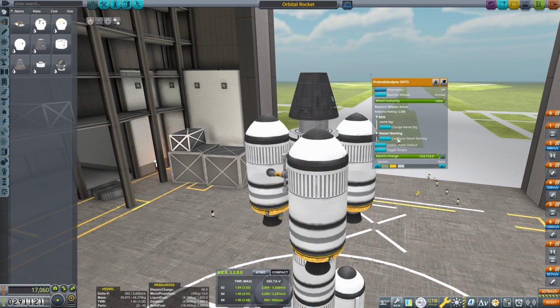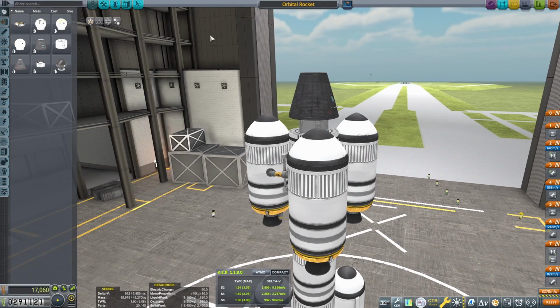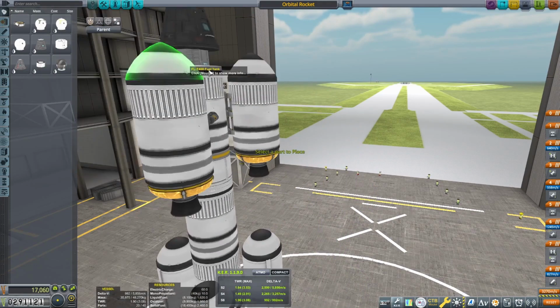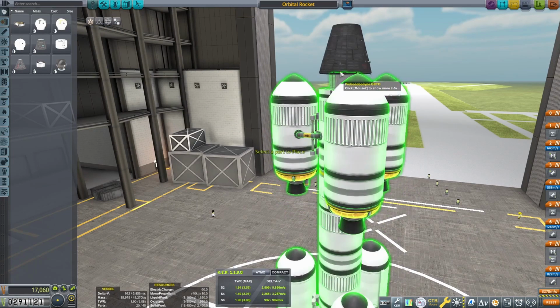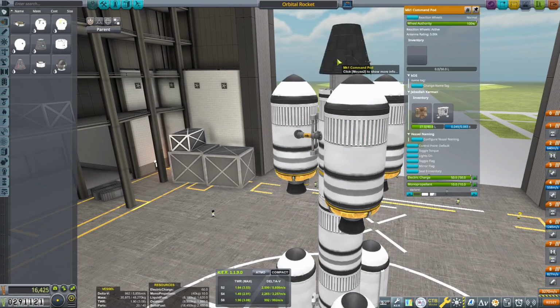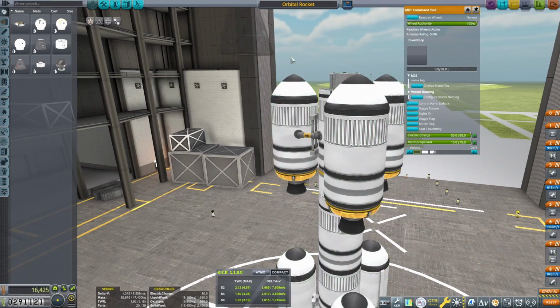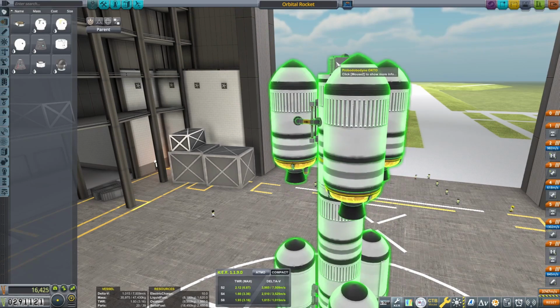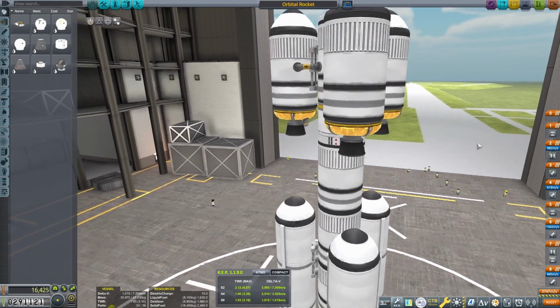Another way to designate a default control part is to make it the root part of your spacecraft. To set a part as the root, you can use the Reroute tool, which looks like two circular arrows in the top left toolbar. Click that, then click on the part you want to make the new root. Setting the root part may affect how your spacecraft is assembled, so proceed with caution. You'll also want to ensure that the root part is a sensible choice for control, like a command pod or a probe core.